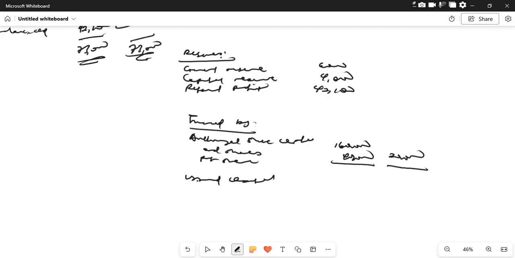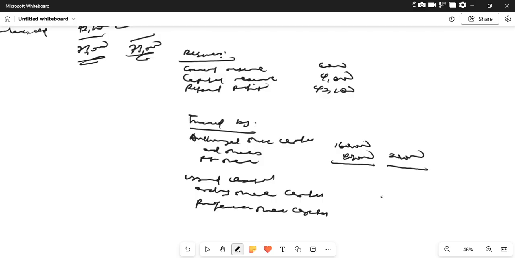So what we are concerned more about is the issued capital. The issued capital is divided into ordinary and preference share capital, which we issued.